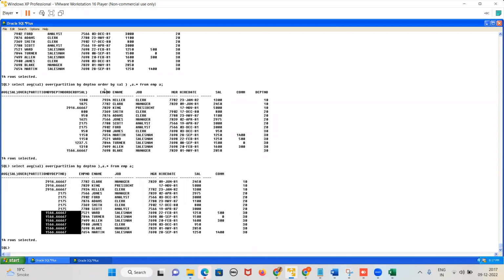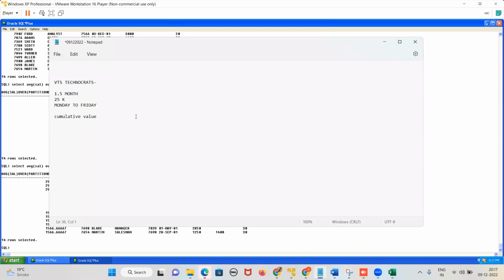But that is not the case if I use order by. If I use order by, we'll get the cumulative value. The first value, then the first and second values will be added, divided by 2, that is the second value. All the 3 values will be added and divided by 3, that will give the third value. And similarly, am I clear, guys? Tell me yes or no. Yes, sir. Why is your voice very low, guys? Are you understanding or not? Yes, sir.